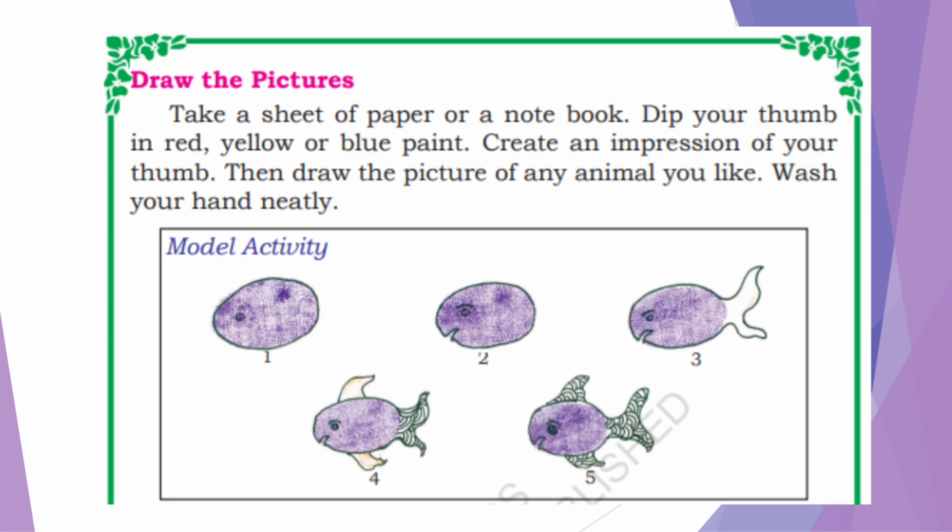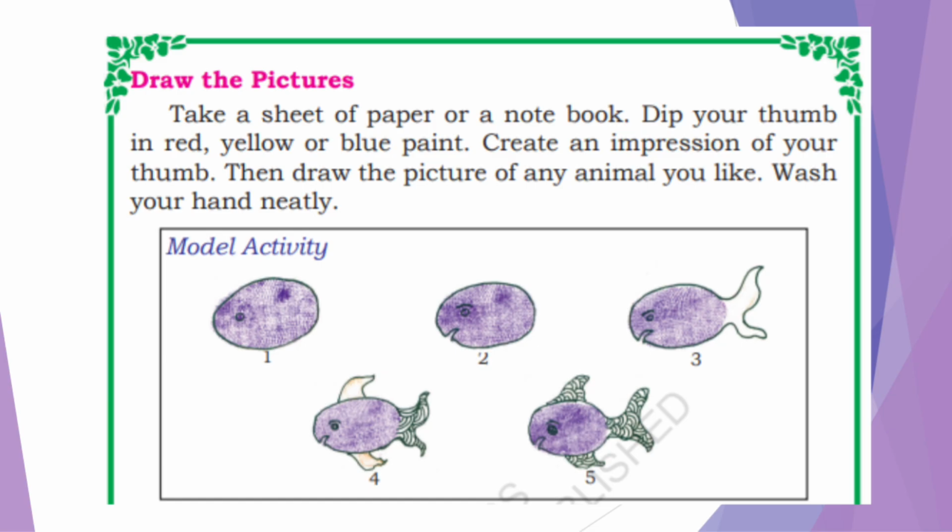Draw the pictures. What we have to do? Take a sheet of paper or a notebook. Dip your thumb in red, yellow or blue paint. What have they said? Take any piece of paper or notebook. Then what we have to do? We have to dip our thumb in red, yellow or blue paint. Any one paint from these, you have to dip your thumb.